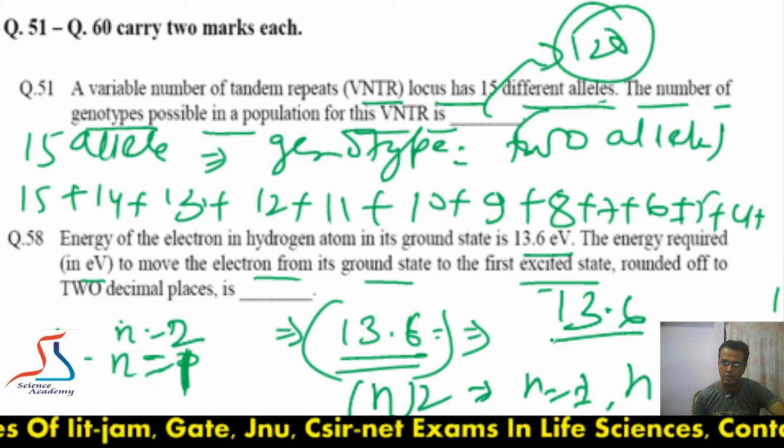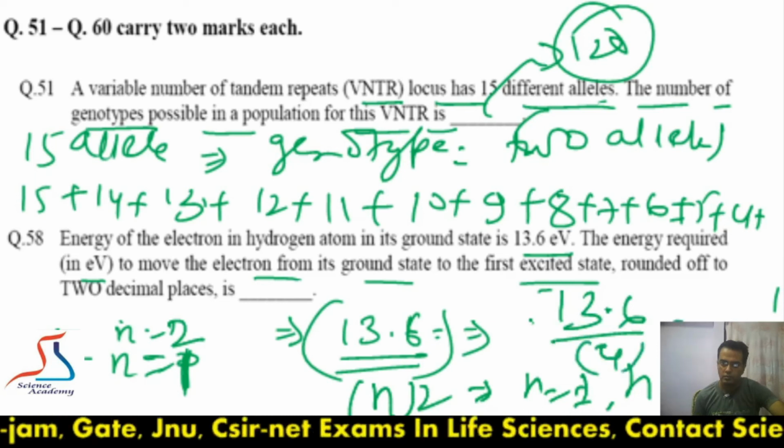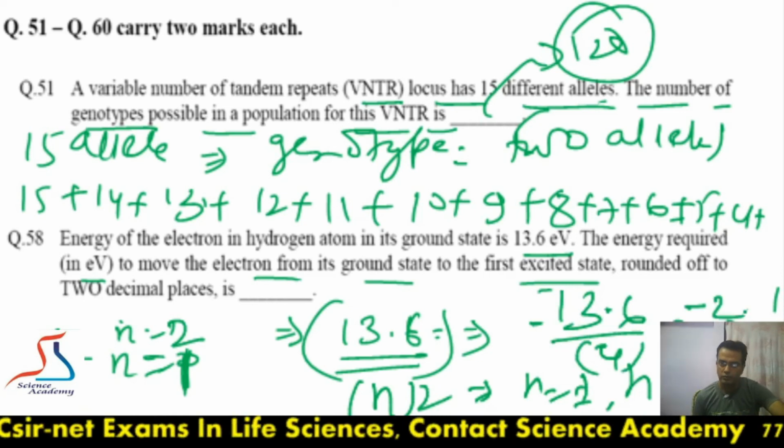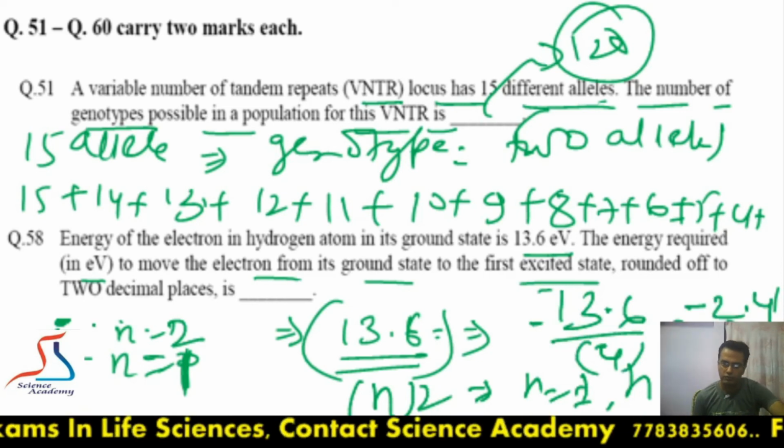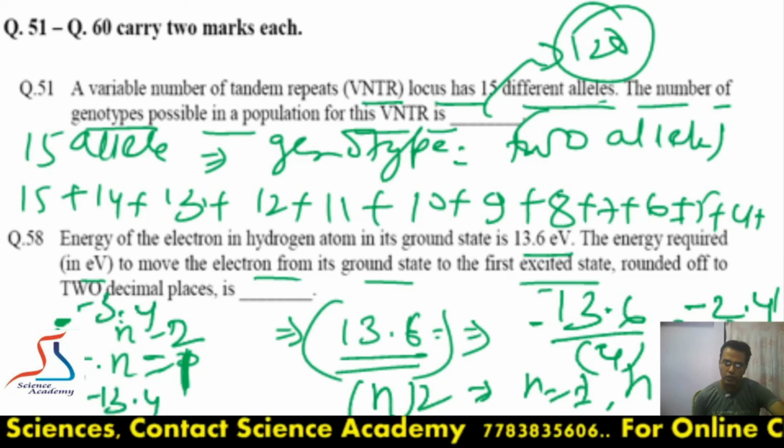So 13.6 divided by 4, this value will be minus 3.4 electron volt, and in the ground state it will be minus 13.6. So how much difference will be there? Minus 3.4 minus of minus 13.6. So its value will be around 10. So answer will be 10.